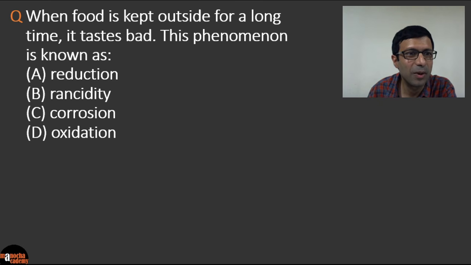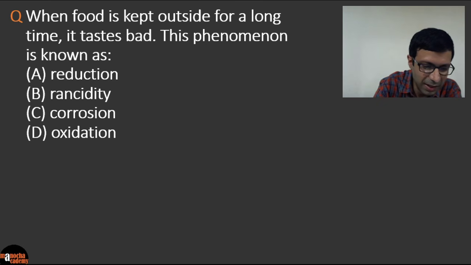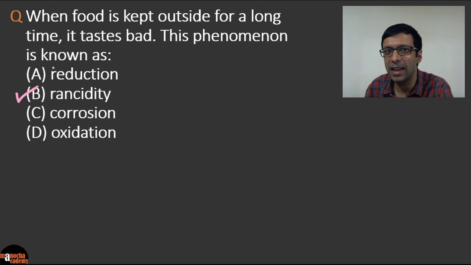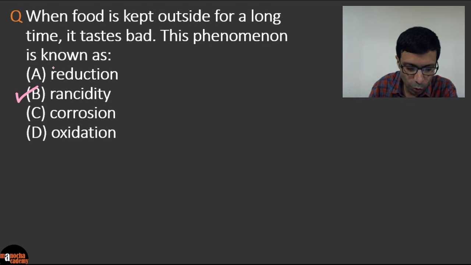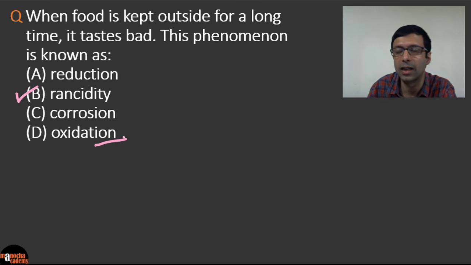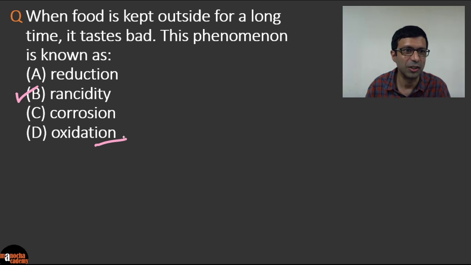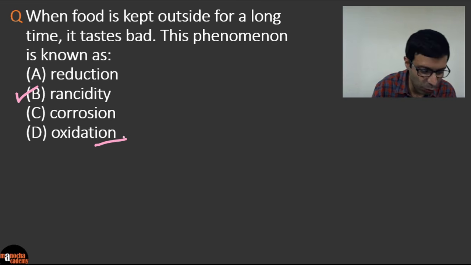Excellent. I see a lot of people are answering rancidity, which is the correct answer. So it is option B. Remember, when food is kept outside, it gets a bad taste and a bad smell, and this is known as rancidity. Be careful, don't answer oxidation, because rancidity is a type of oxidation where the food gets oxidized and turns rancid. So the best answer is that the phenomenon is called rancidity and it's due to oxidation. Excellent. Let's move on to the next question.